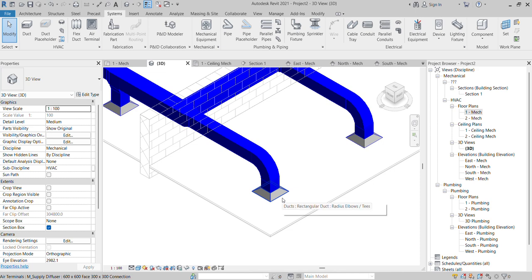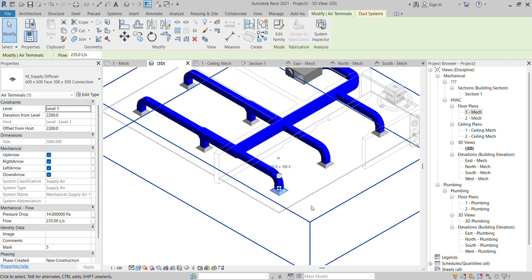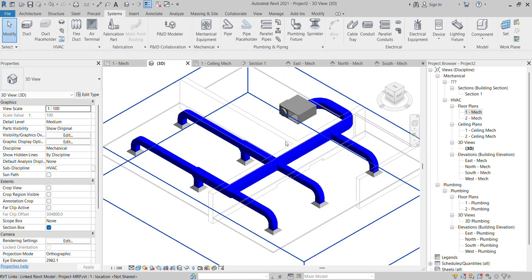So if you want, you can select air diffuser also, supply diffuser also. You can change the filter, right? So this is the way we can